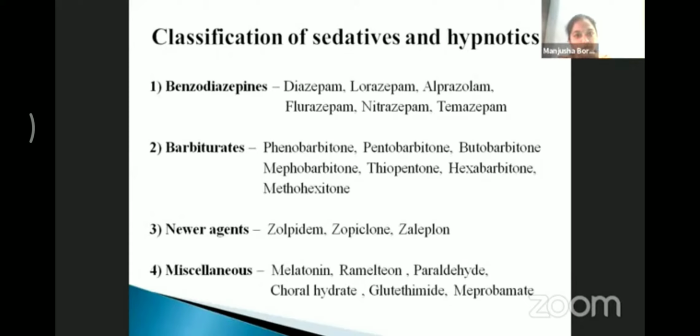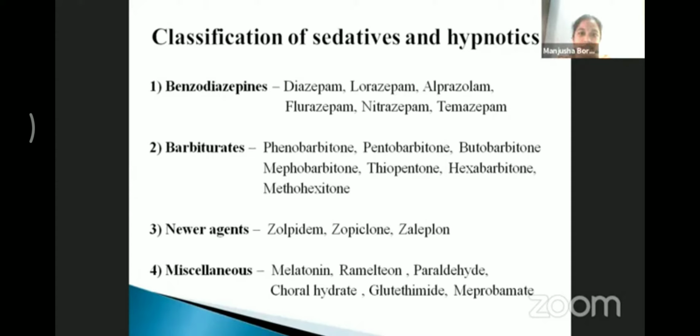We have benzodiazepines. These are again classified into three categories. Hypnotics like diazepam, flurazepam, nitrazepam, temazepam. Anti-anxiety like diazepam, alprazolam, lorazepam, and anticonvulsants like diazepam and lorazepam. We have barbiturates: long-acting, short-acting, and ultra-short-acting. Long-acting like phenobarbital, mephobarbital; short-acting pentobarbital, butabarbital; and ultra-short-acting like thiopental.